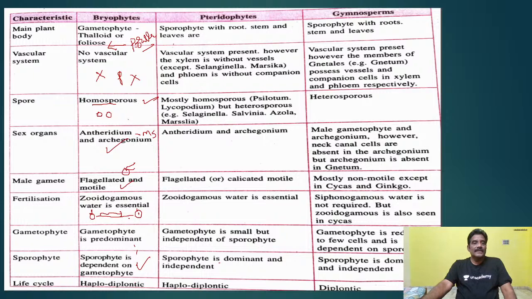Next, coming to pteridophytes. Compare the bryophytes with the pteridophytes. Here the gametophyte is thalloid. In pteridophytes the sporophyte with root, stem and leaf is clearly seen. I will show you.